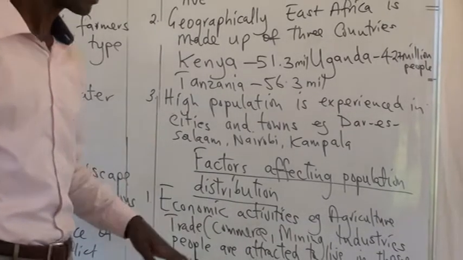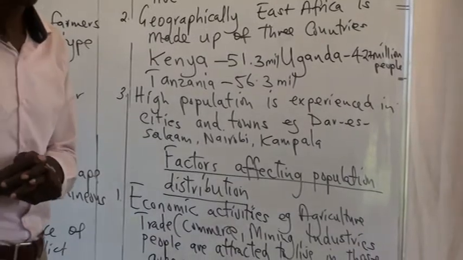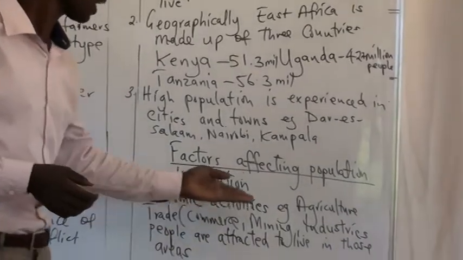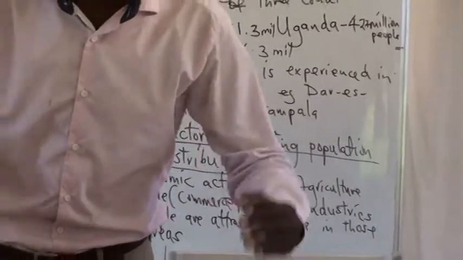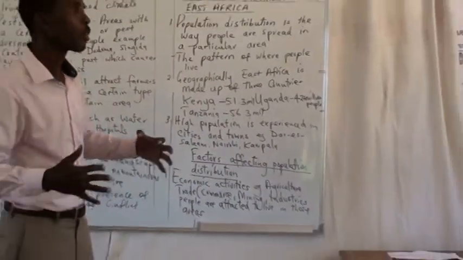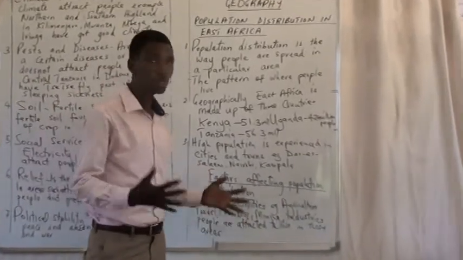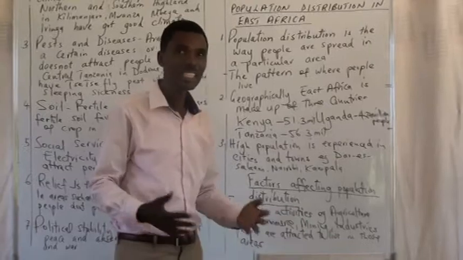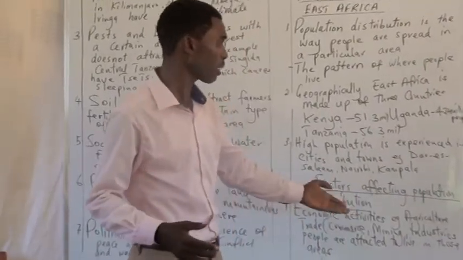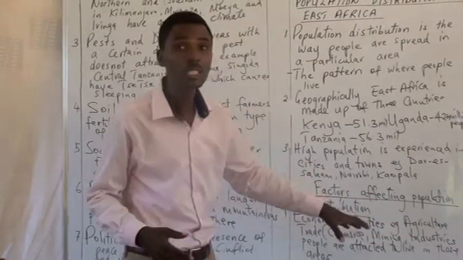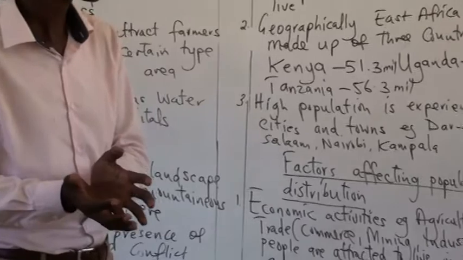One of the factors which affect population distribution in East Africa is economic activities. Economic activities are the activities which human beings practice in different areas, like agriculture, trade, which is commerce as well, mining, industries, and some other activities. If you check around, you find that these activities attract people to a certain area.